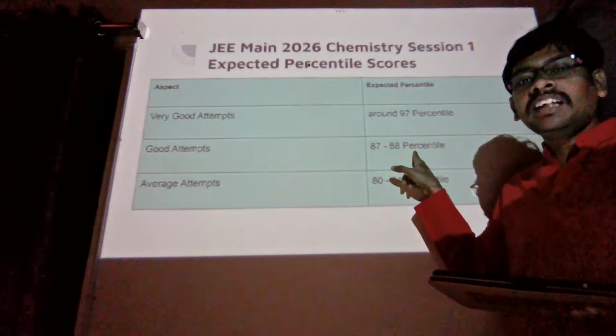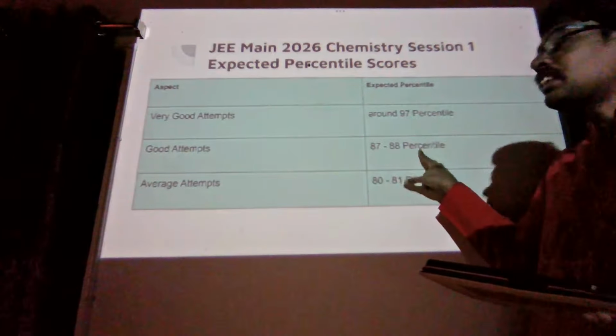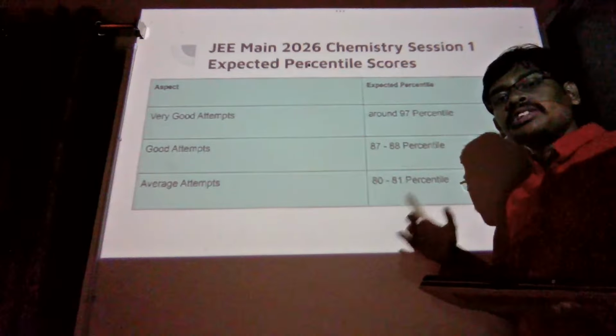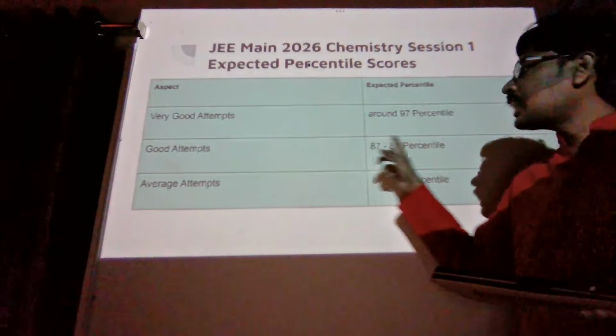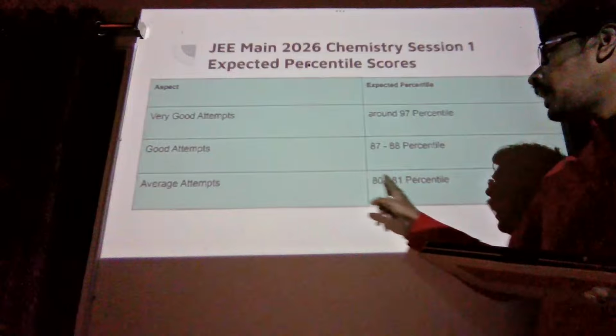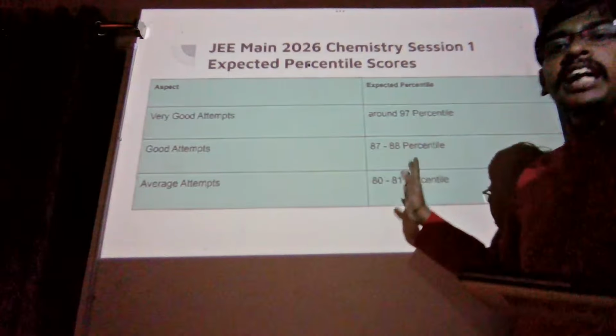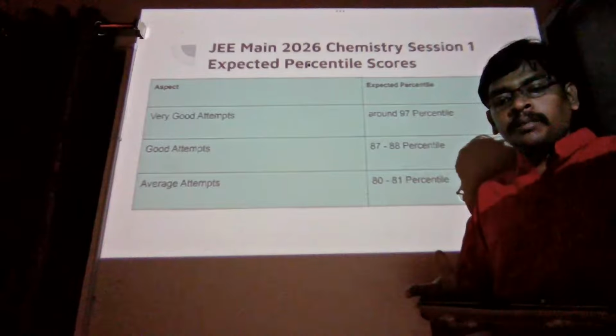This is a little concerning because the chemistry paper is a little tough this year. Students appearing for the session 2 exam, if you are in this good attempts category of 87 to 88 percentile, you need to improve in the session 2 exam. Average attempts could be around 80 to 81 percentile. So that's all about chemistry expected percentile scores.